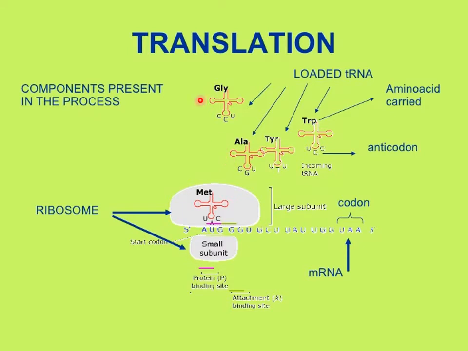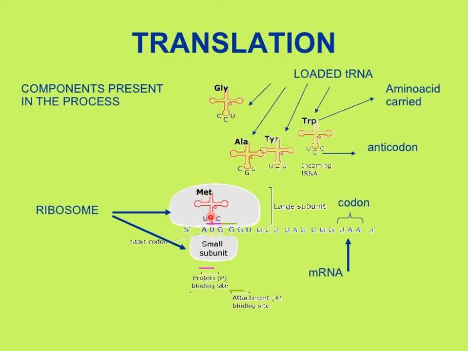So translation, we have seen, takes place inside the ribosome. Ribosomes have two subunits, the larger subunit and the smaller subunit, that contain this messenger RNA in the form of codons. This is 5' and this is 3'. So it starts from the 5' end. The first codon is the start codon, always for methionine, that is AUG.